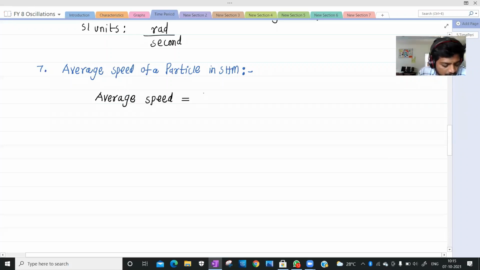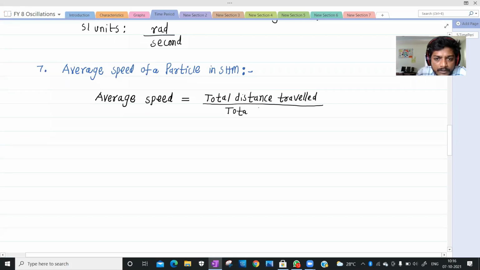Average speed is nothing but the total distance traveled by the particle by the total time taken.